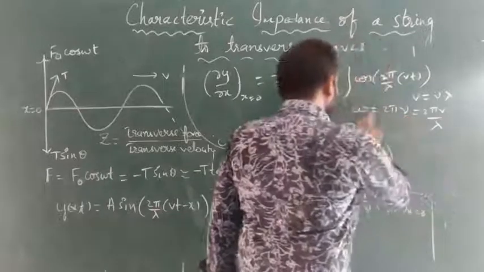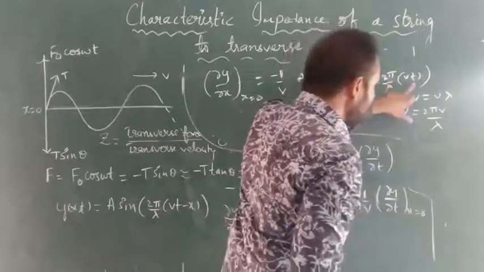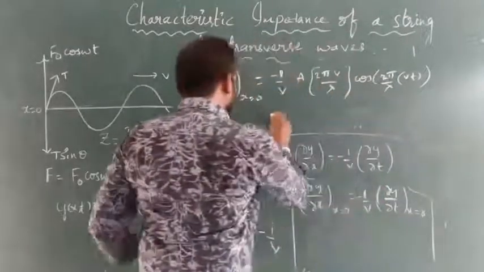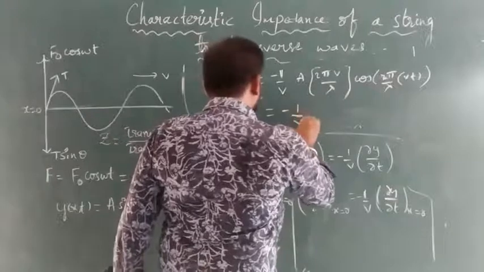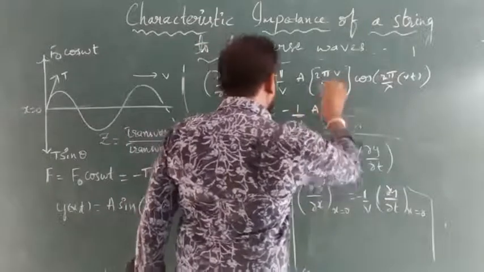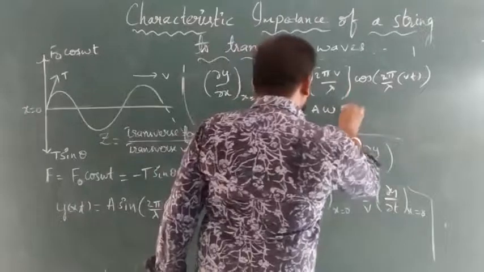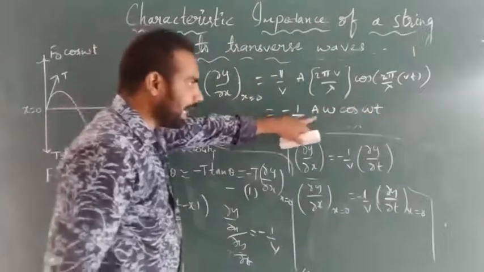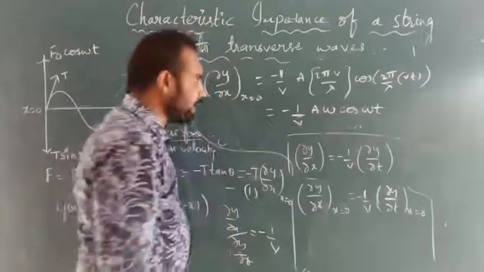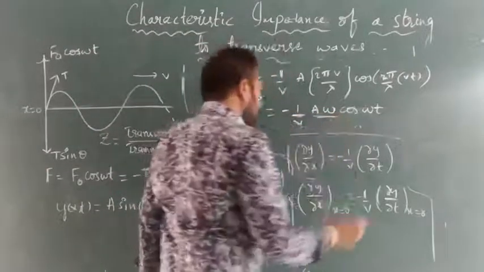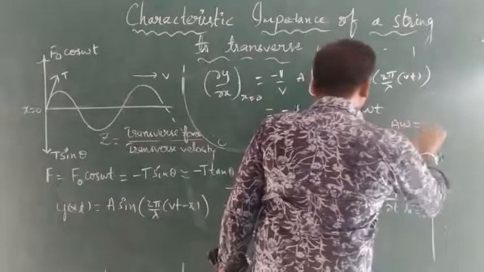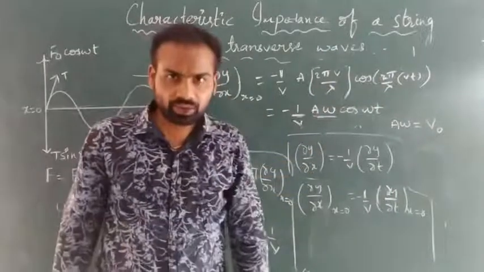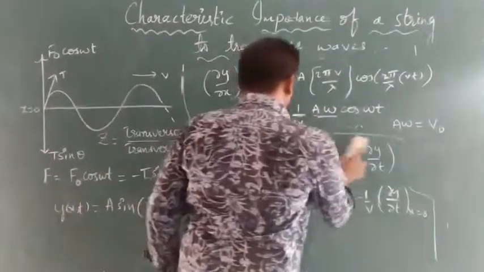Here nu, so this will become omega. So here also omega t, and this is also omega. So at last we will get this value as minus 1 by V A, and this all will become omega. Omega cos omega t. Minus 1 by V A omega cos omega t. Again here, this value A omega is our velocity amplitude, that is V naught. A omega value is V naught. Okay, so here this can be written as